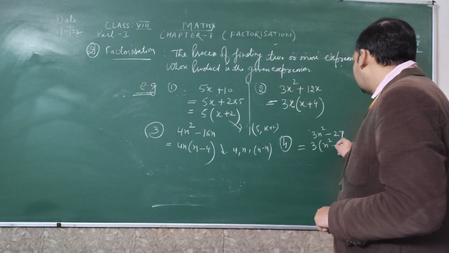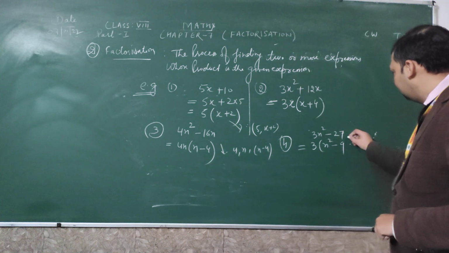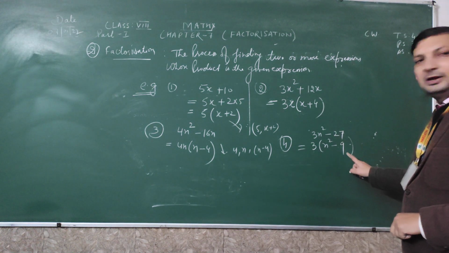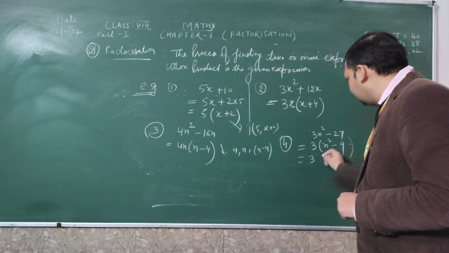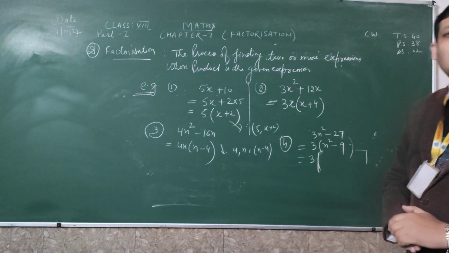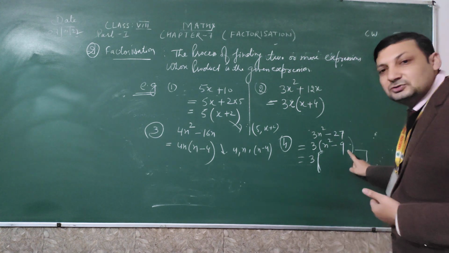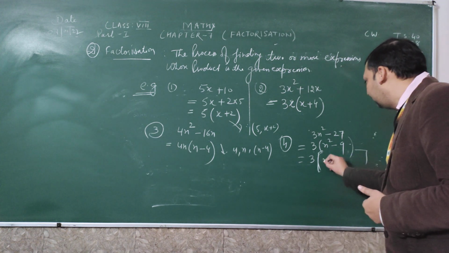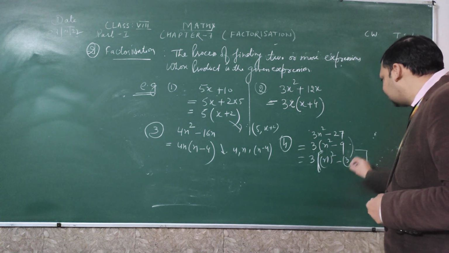What remains? n square minus 9, because 3 times 9 is 27. Now see here, it is making an algebraic formula: n square means a square, and 9 is the square of which number? 3. So further I can write the formula n square minus 3 square.